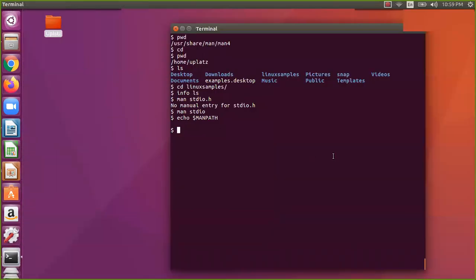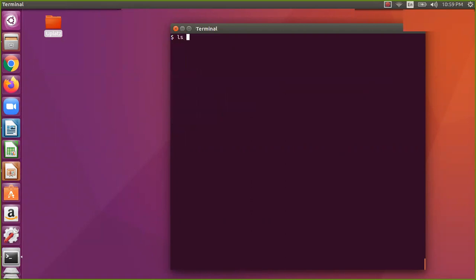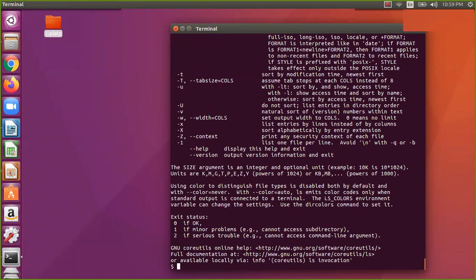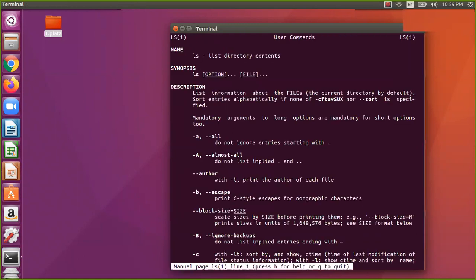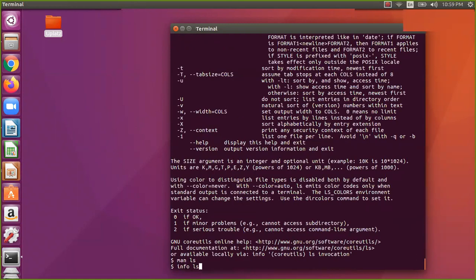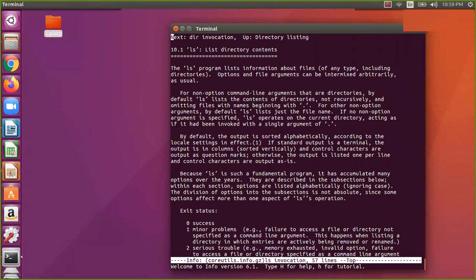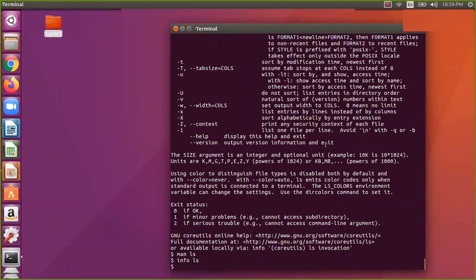To reiterate, one way is man ls and another is info ls. Either way you can check on that, as per your convenience. In some cases info is not installed, or you don't get man ls, so you need to install those packages. I hope you have got what we wanted to discuss.